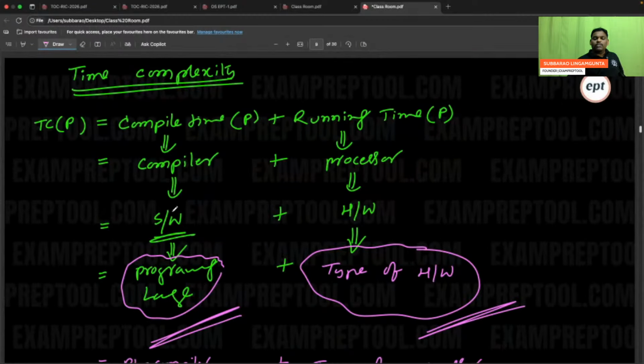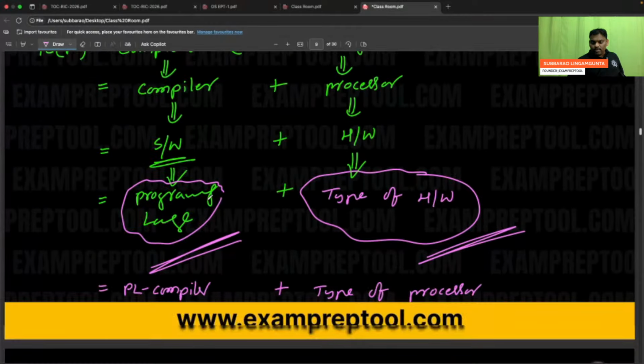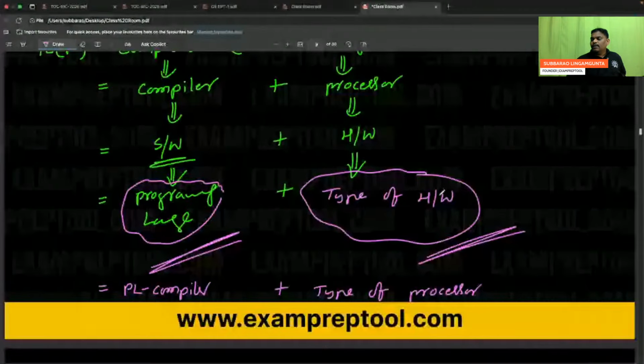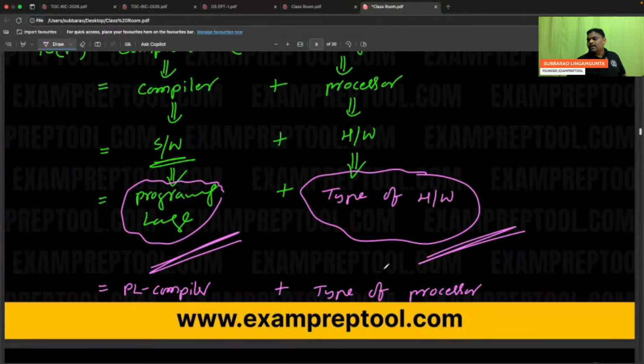The time complexity of any program is equal to compile time plus running time. Compile time is nothing but, the compiler is software. Compile time is based on the language in which the compiler is written. If the compiler is written in a slow language, compile time is more. If the compiler is written in a faster language, compile time is less. Running time is based on the processor. If the processor is slow, running time is more. If the processor is faster, running time is less. So time complexity is totally based on these two.